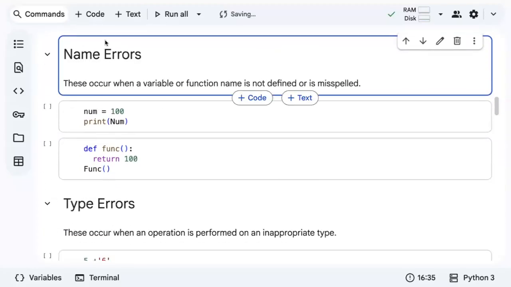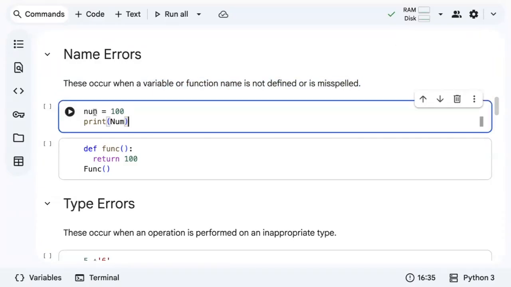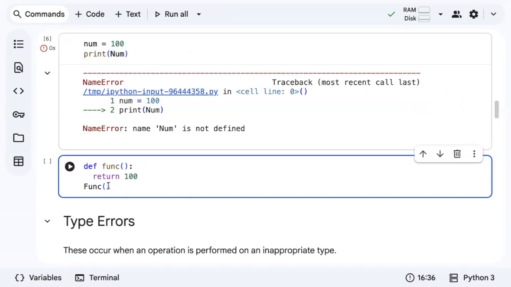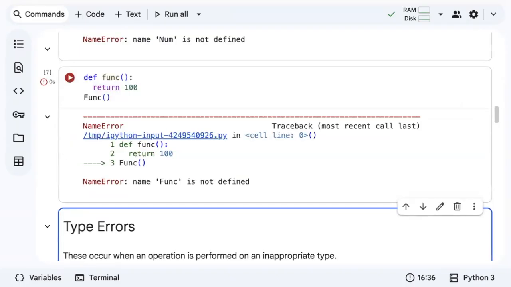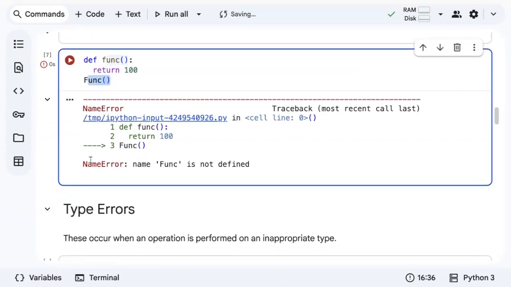The next important error is a name error. These occur when a variable or a function name is not defined or is misspelled. Even this happens because we know in Python variable names are case sensitive, right? You define number equals 100 in lowercase, and if you try to call it with uppercase, it throws an error because variable names are case sensitive. Similarly, when you define a function in a small letter and you call it with a capital letter or with a different name, even function names are case sensitive, so it's going to give us an error, right?